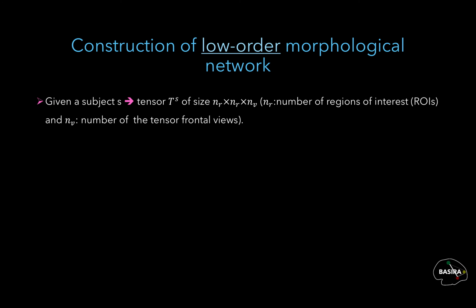Our proposed network is constructed in a low and high-order manner. In the low-order network, for each subject S, we construct a tensor TS of size NR by NR by NV, where NR is the number of ROIs and NV is the number of the tensor's frontal views.